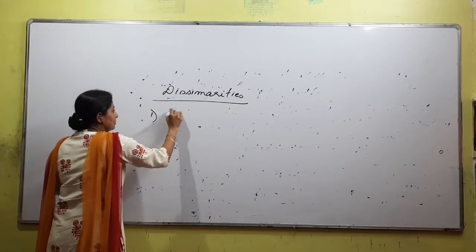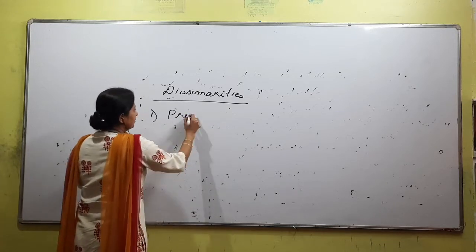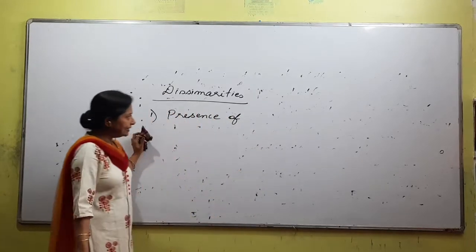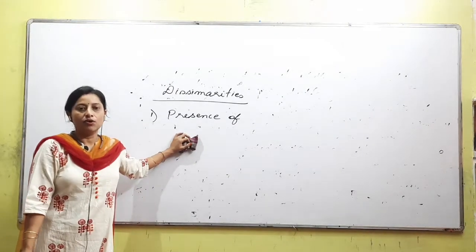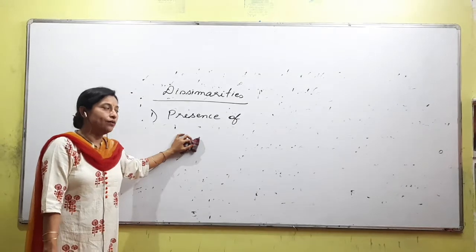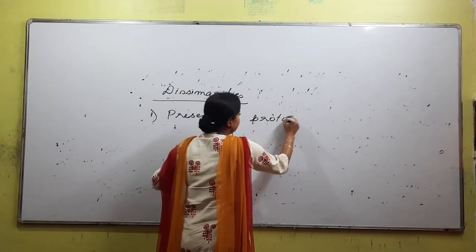First, maybe we are talking about presence of... okay, before writing, let me ask a question. What is the living content of a cell called? It is protoplasm. Yeah, presence of protoplasm.